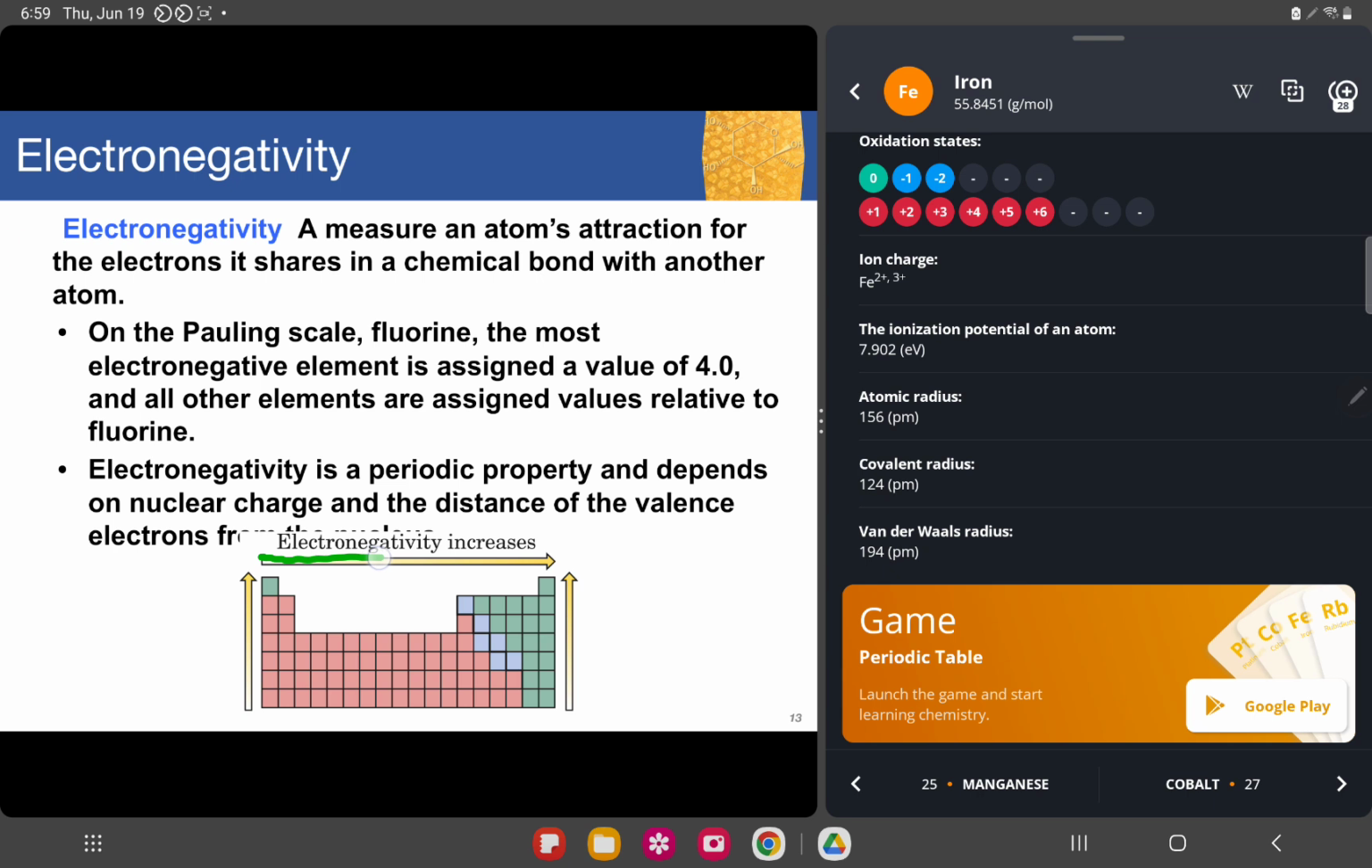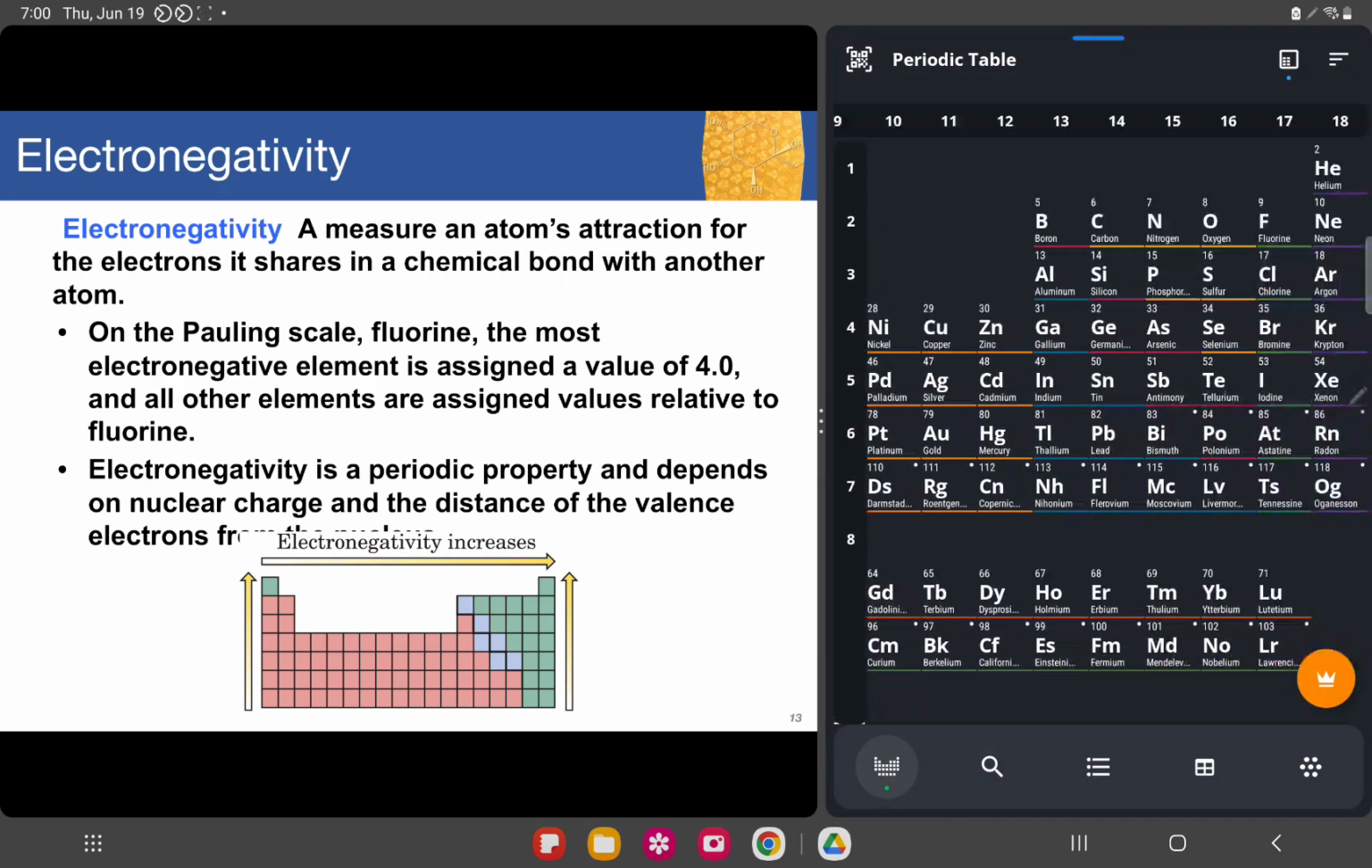This is the trend of electronegativity. From left to right of the periodic table, it increases, and from bottom to top, it also increases. Always remember that from left to right it increases, and from bottom to top it also increases. So fluorine is located somewhere right here. Let's check on our periodic table. Hold on.